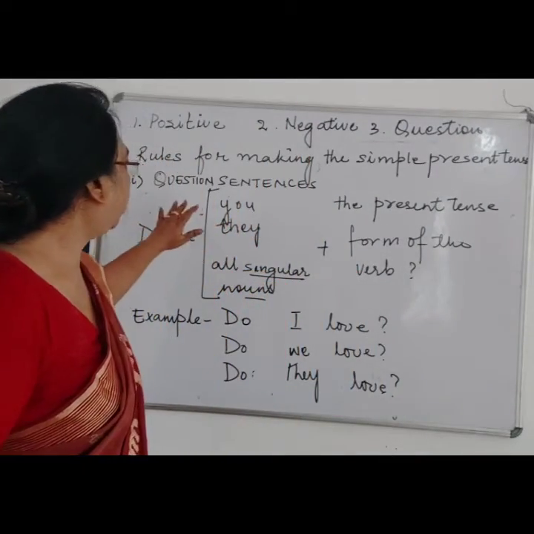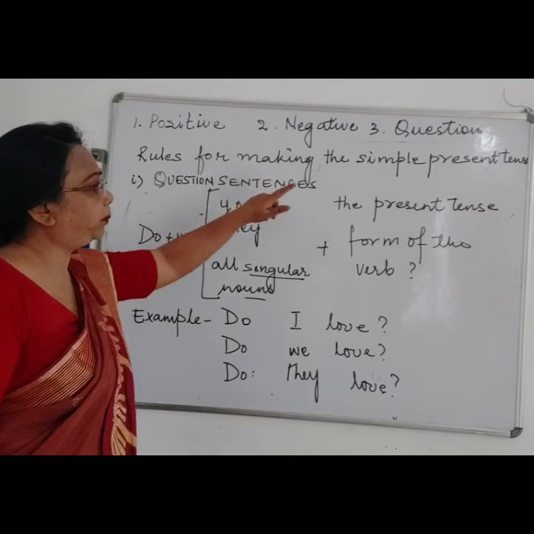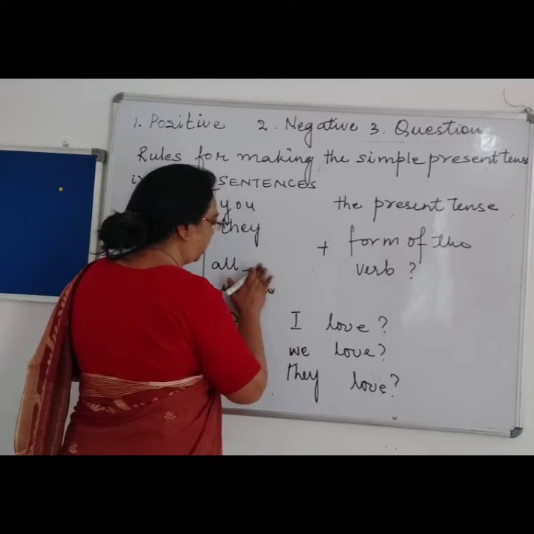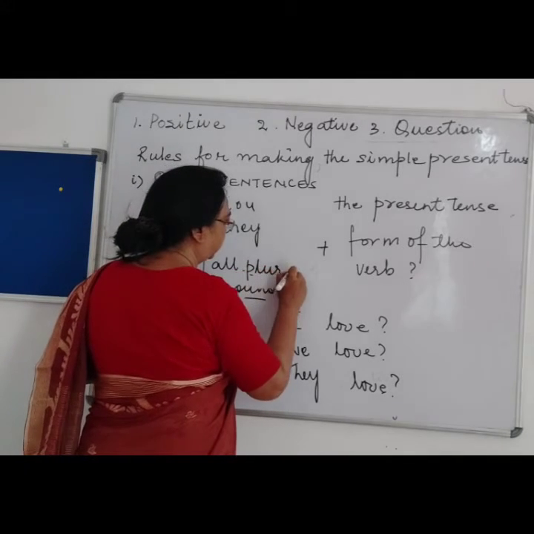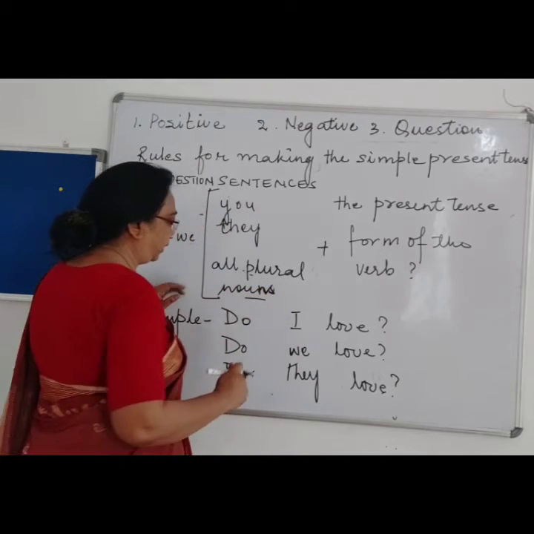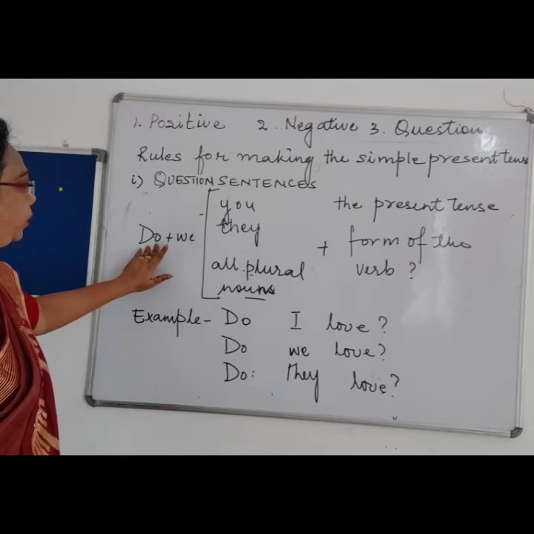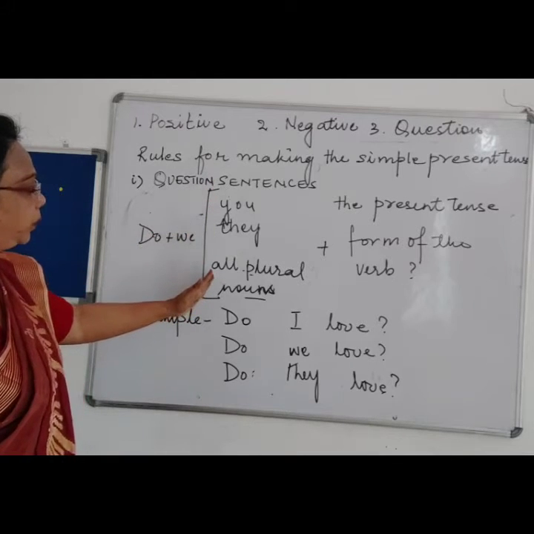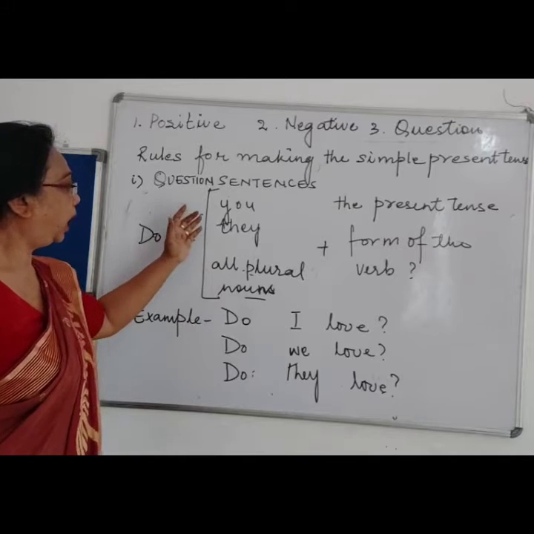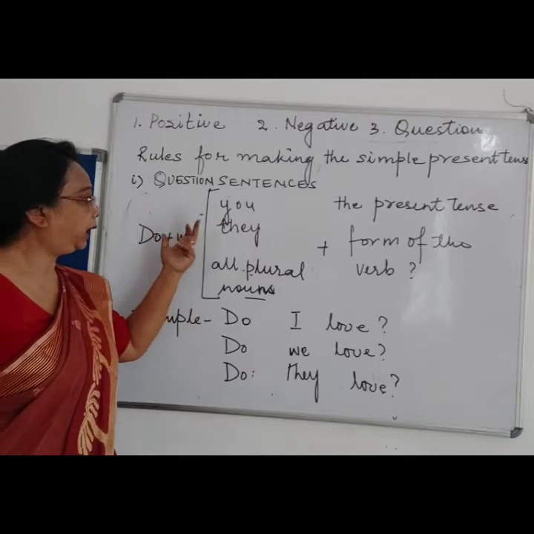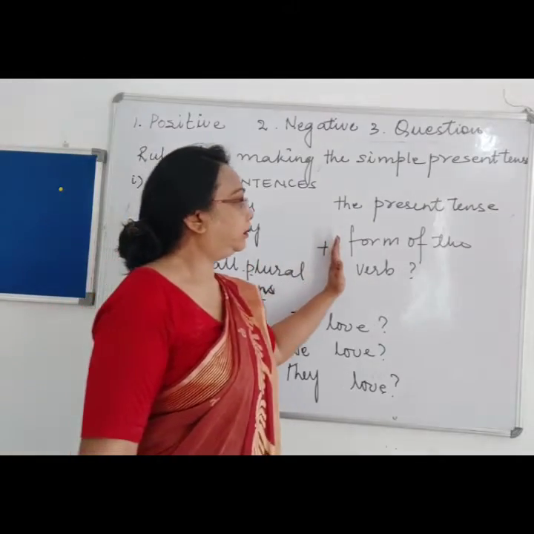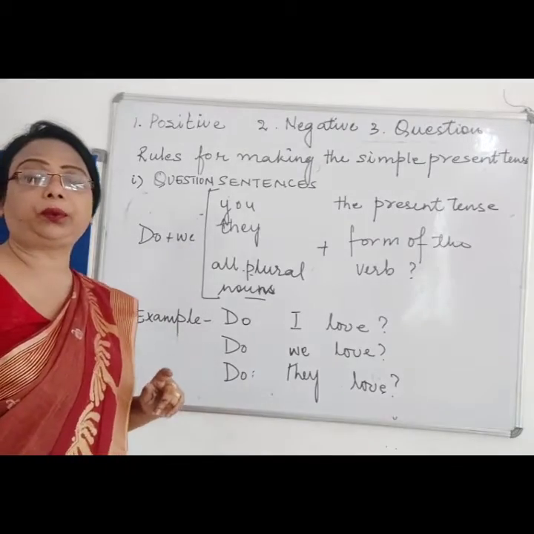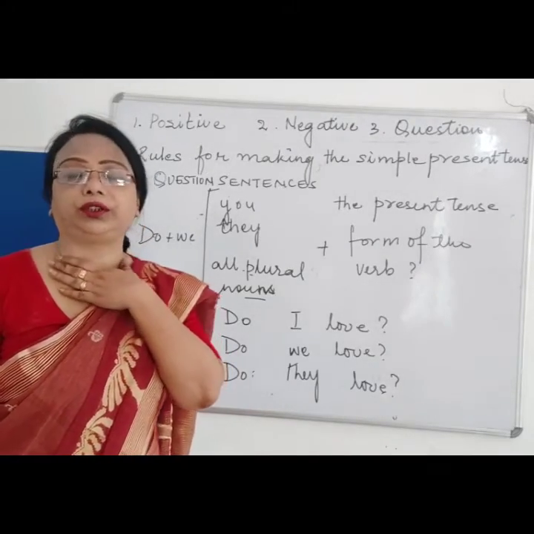Now let us see the question sentence for the simple present tense when the nouns are plural. When the nouns are plural, we add do plus whatever the plural form of nouns are there. For you, we use I, they, we, right? And plus the present tense form of the verb, then question mark. Don't forget to put the punctuation mark for the question sentence.